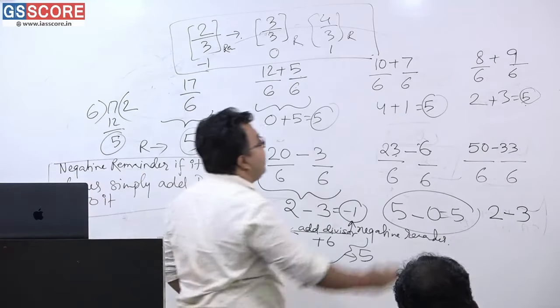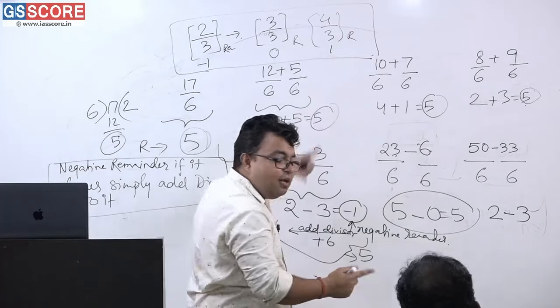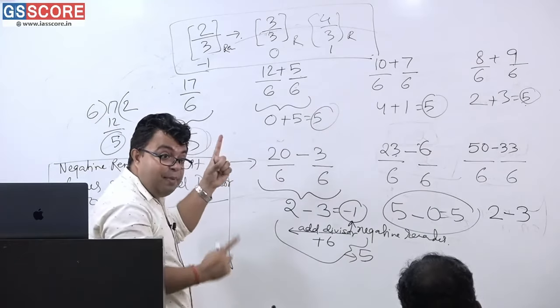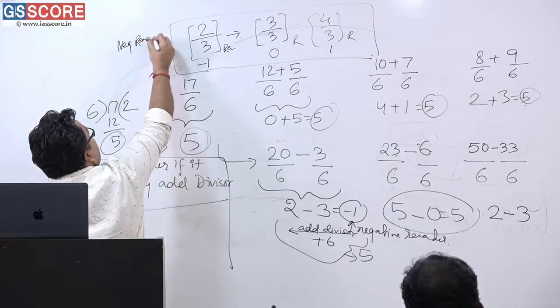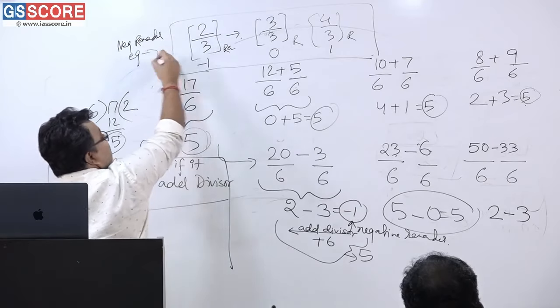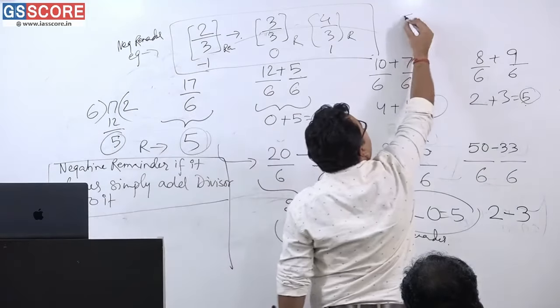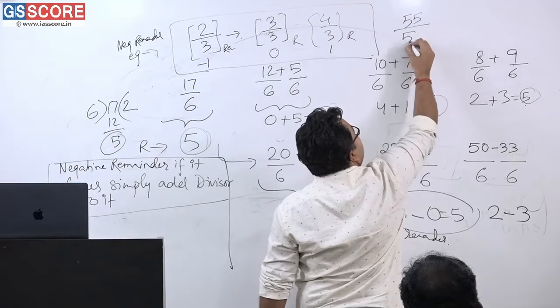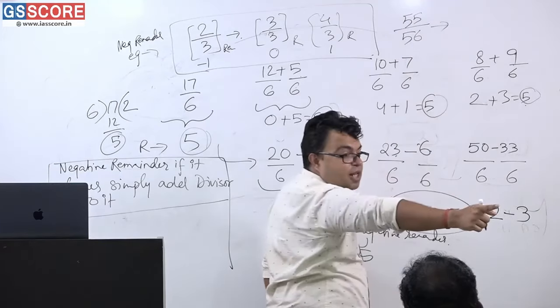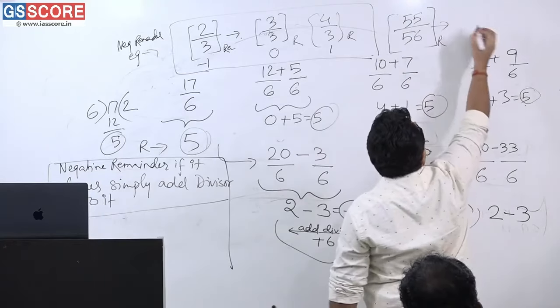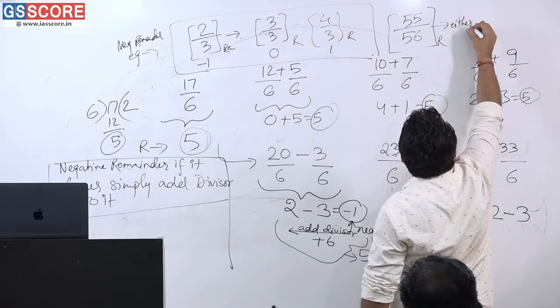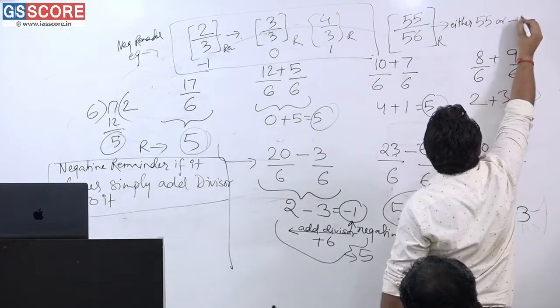If you are dividing, example, the negative remainder example that I wrote, you must write it down later, not now. Negative remainder. Examples. Please see here. When 55 is divided by 56, what is the remainder? Please tell me, ma'am. Either 55 or -1.